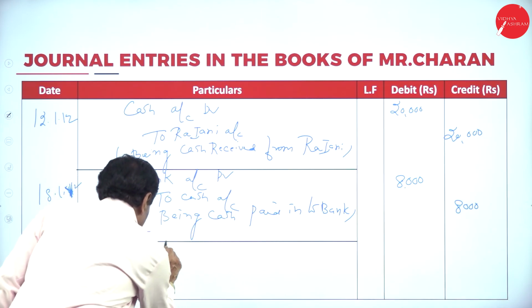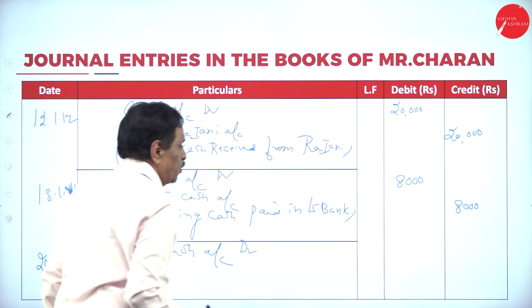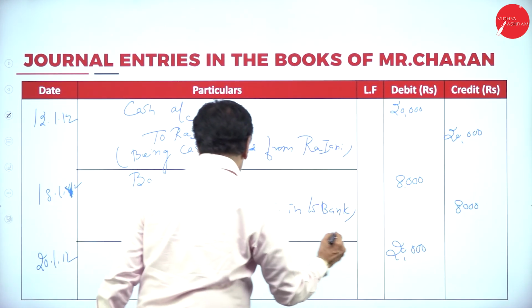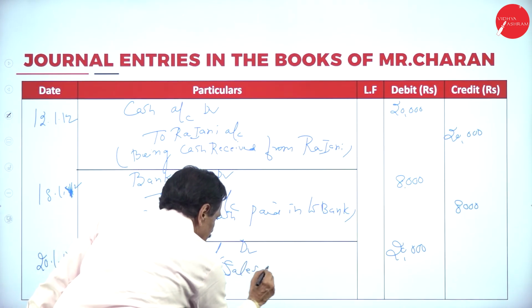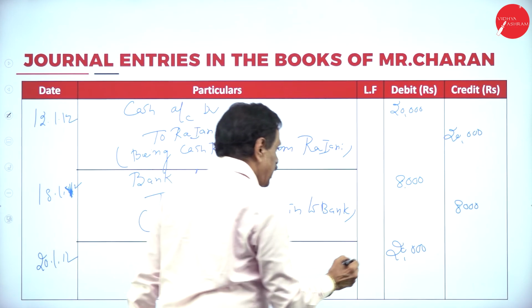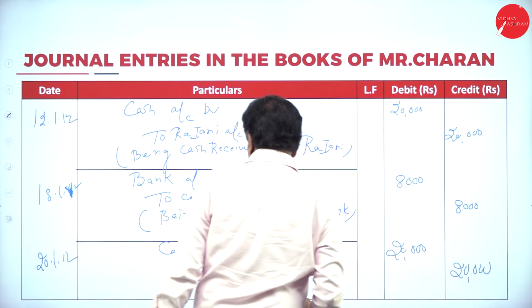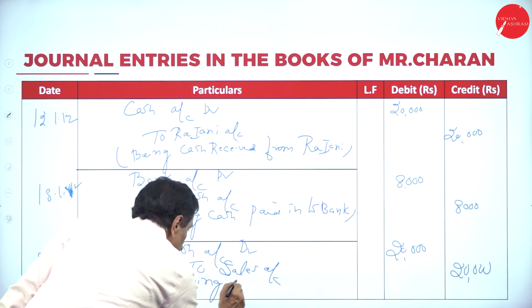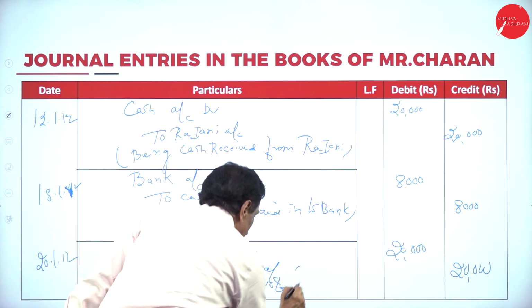Cash account debtor 20,000 to sales account 20,000. Being goods sold for cash.